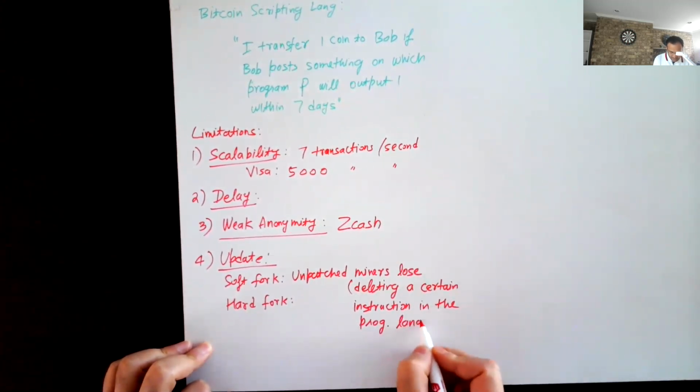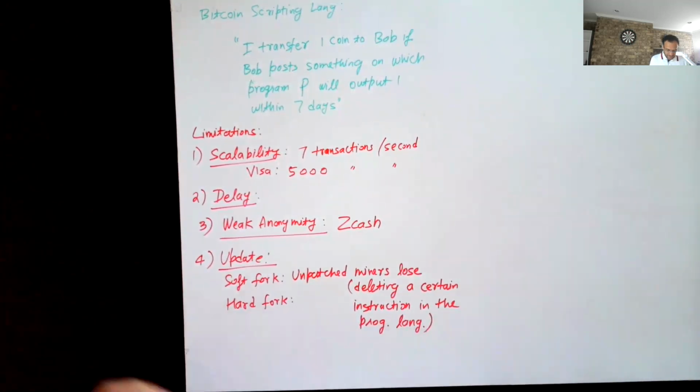In your smart contract programming language, right? So the patched miners will no longer accept this instruction as valid, and any smart contract which contains this instruction will be rejected as invalid. On the other hand, patched miners, of course, are never going to use this instruction.